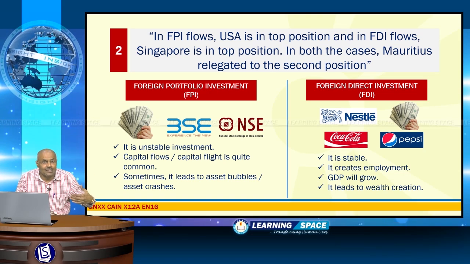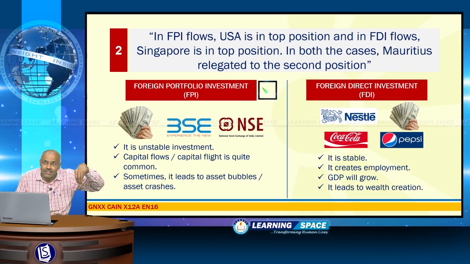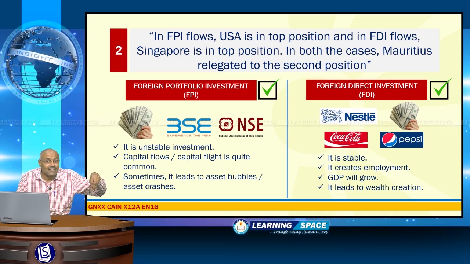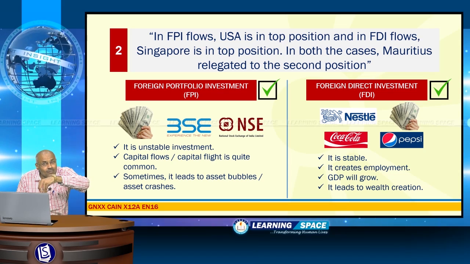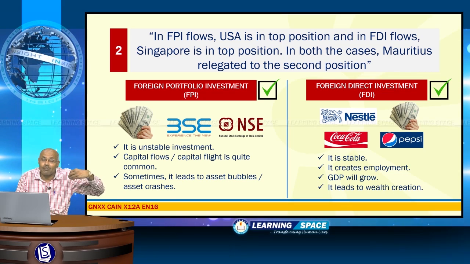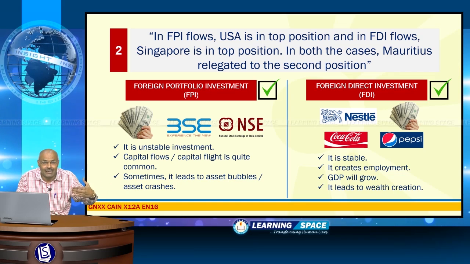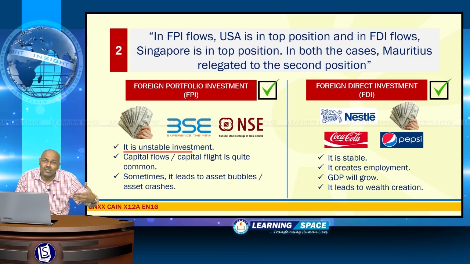We are going to see the reasons for this, and you have to differentiate between foreign portfolio investment and foreign direct investment. Foreign portfolio investment is basically investment in stock markets. It flows in and may go away at any time. There is no stability in the investment. That's why foreign portfolio investment is stated as unstable.